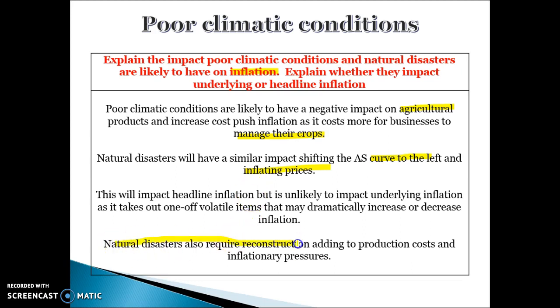The other thing is that it also requires reconstruction often when there's natural disasters, and that can lead to inflationary pressures as well because of higher demand for resources. So it can have some impact on demand as well.